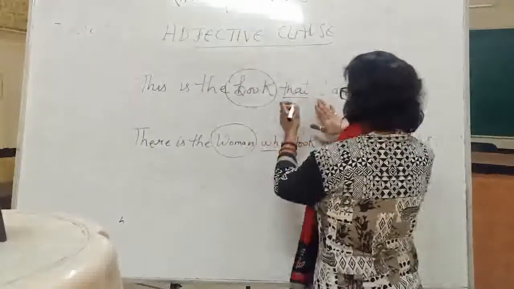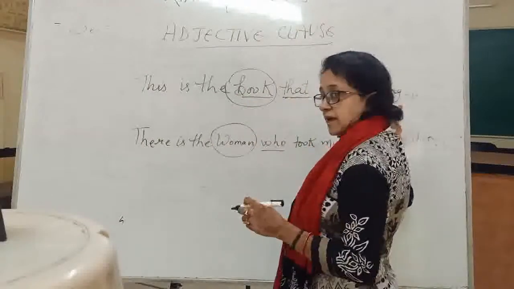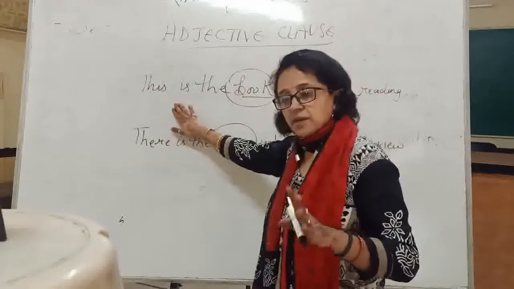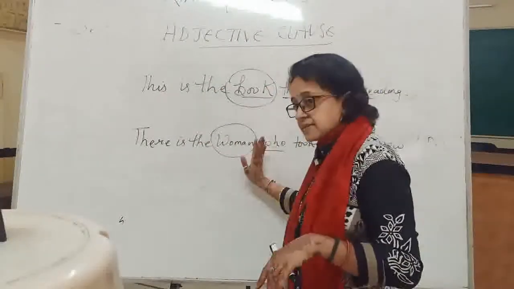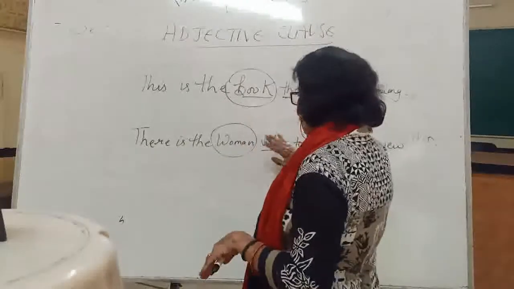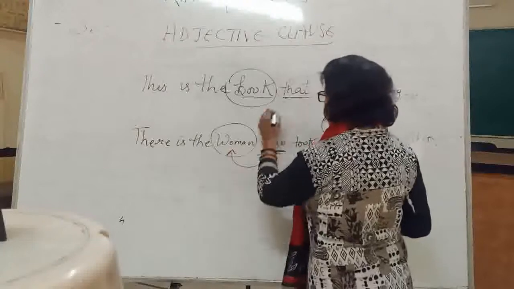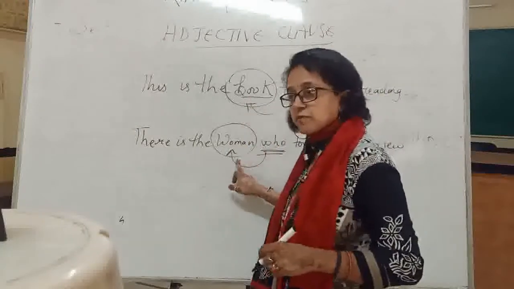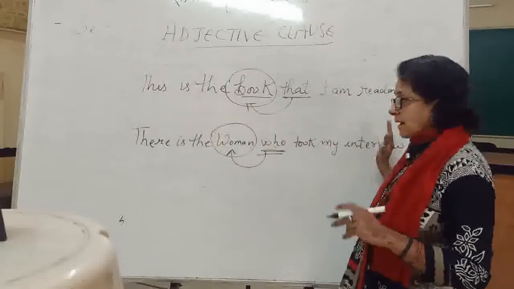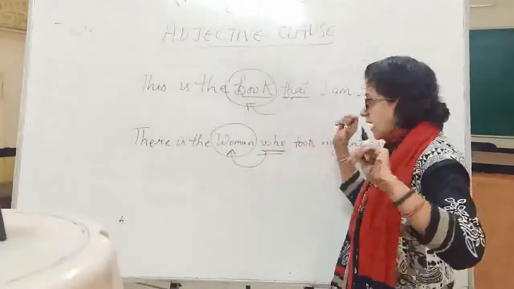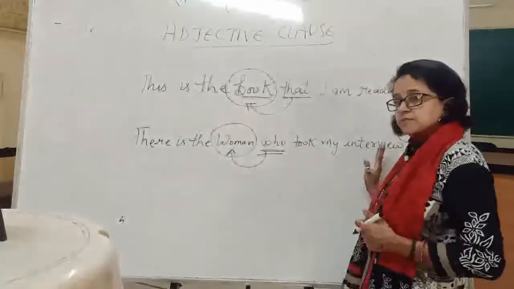In the first sentence the connector is telling about the book that I am reading, not about anything else. In the second sentence, who I use for women, and that I use for book. Who took my interview? I am not talking about any random person, just the women who took my interview.